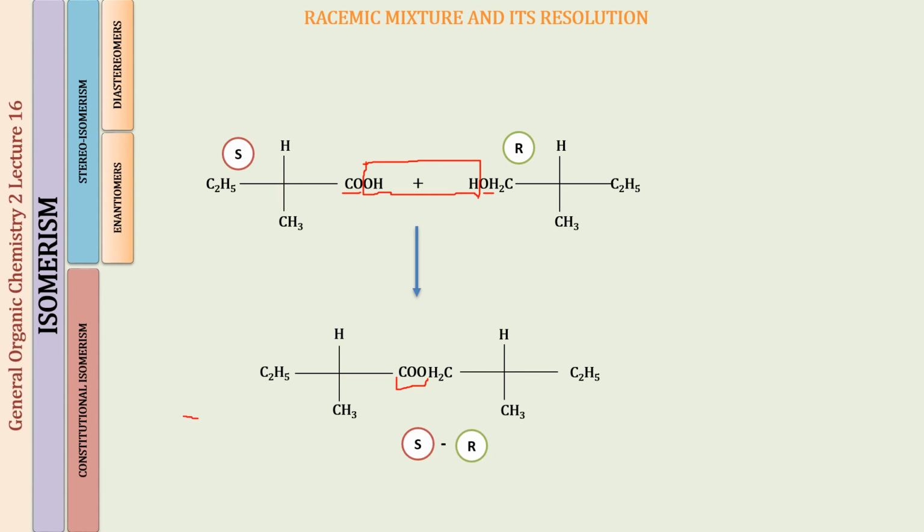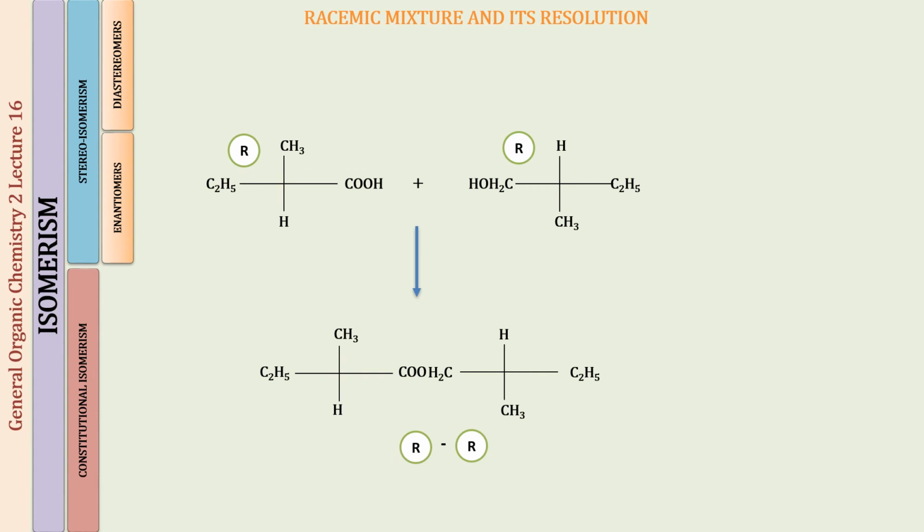This compound having the functional group COO is the ester. What is going to be the configuration of the two chirality centers? This one is going to have the S configuration and this one the R configuration. So the compound that we have formed is now an SR compound. Just remember this, and we will be comparing it with the second compound that is formed in the reaction.